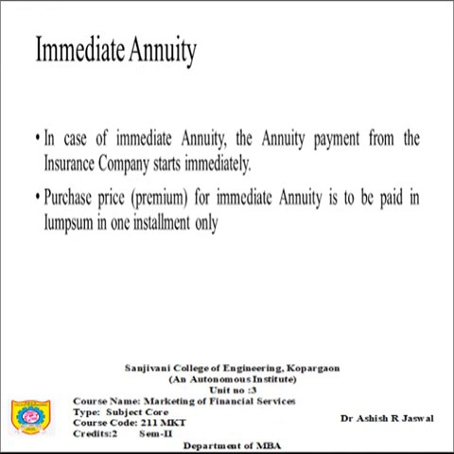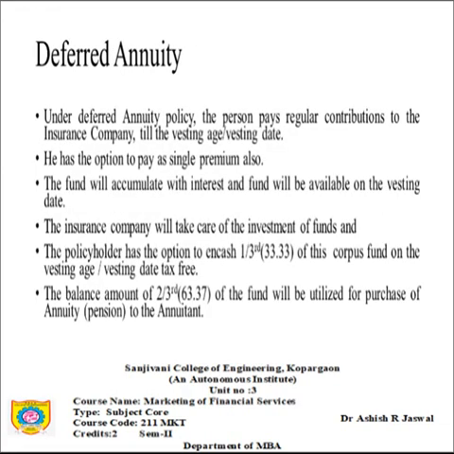Immediate annuity is an insurance. For an insurance, you need to pay a premium. You need to pay the premium of an immediate annuity once, whatever the amount, according to what you are expecting. Similarly, let us try to understand what is called deferred annuity. Deferred annuity is the policy where the person pays regular contributions to the insurance company till the vesting age or vesting date. He also has an option to pay the premium once, but he can pay it monthly.